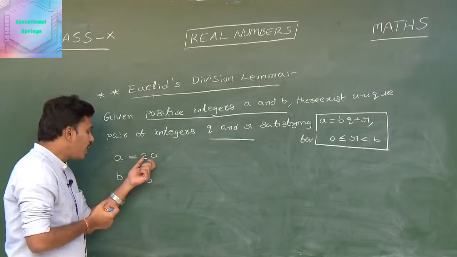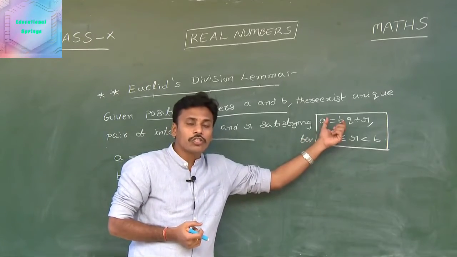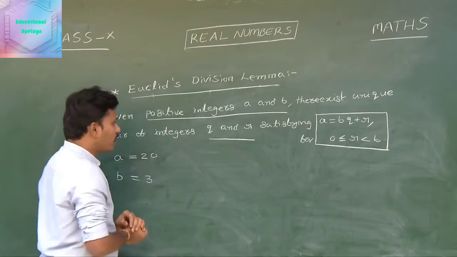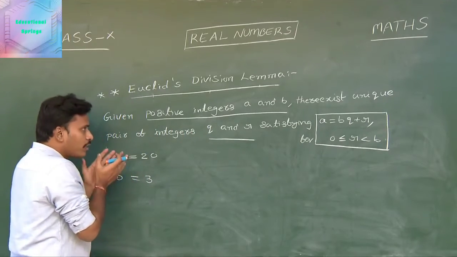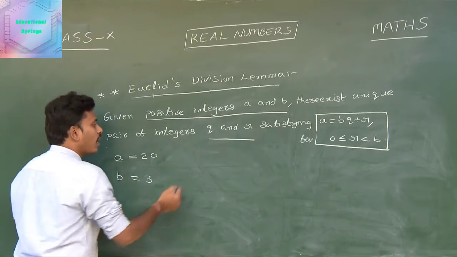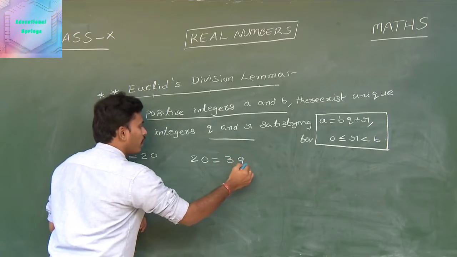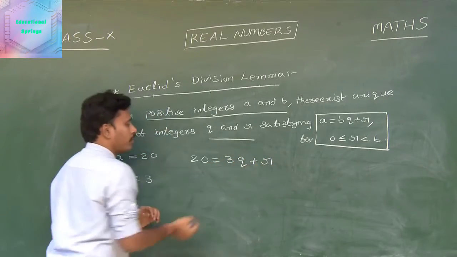I need to represent 20 and 3 in such a format that a is equal to bq plus r. If you replace 20 and 3 in a is equal to bq plus r, it becomes 20 is equal to 3 times q plus r.